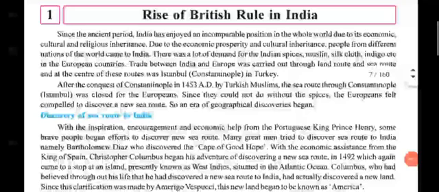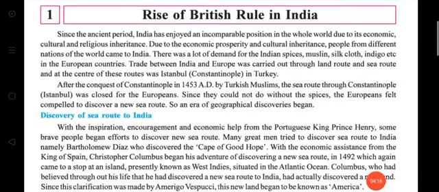So let's start. In the first and second paragraphs, not that much, but 2 to 3 lines are important. In the first paragraph, it says that India had an incomparable position in the whole world due to its economic, cultural and religious inheritance.